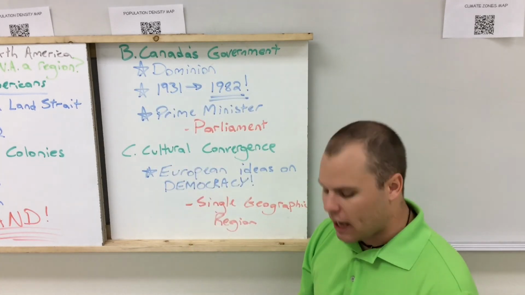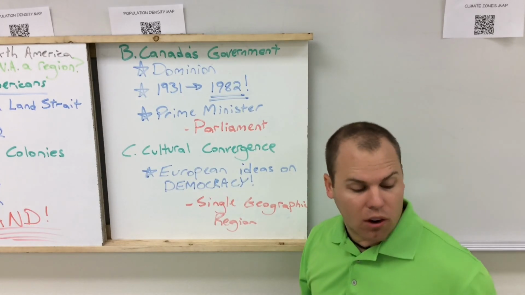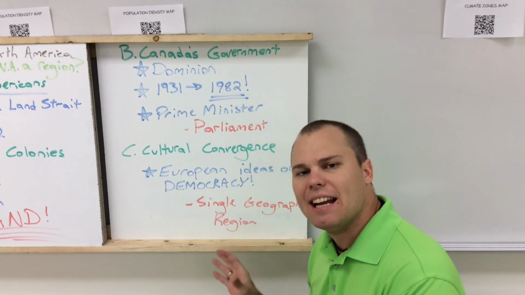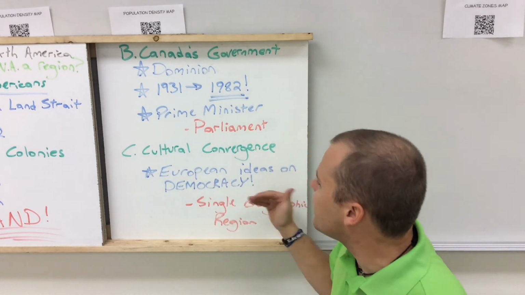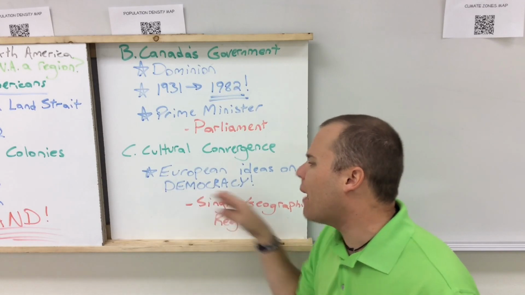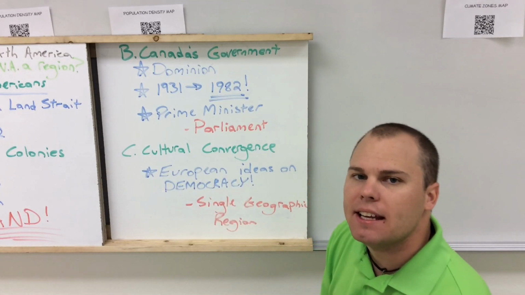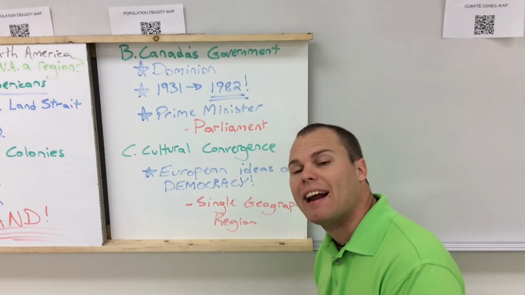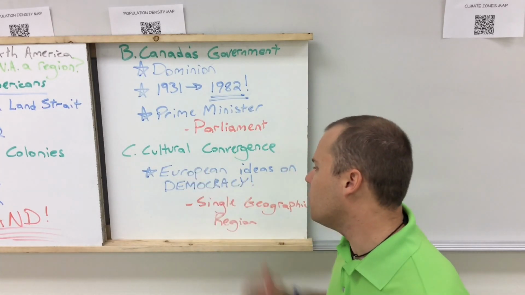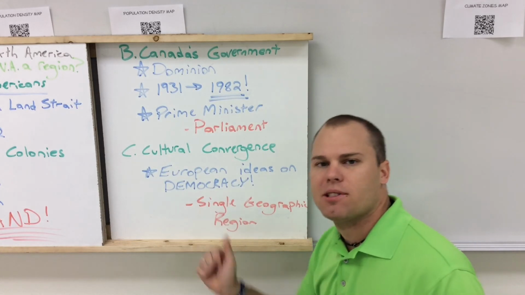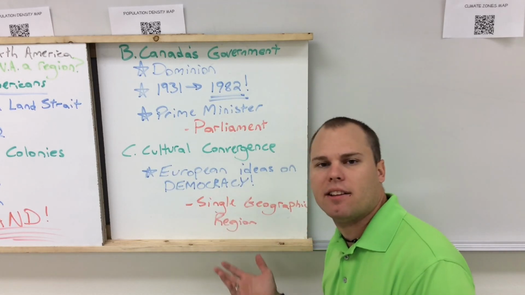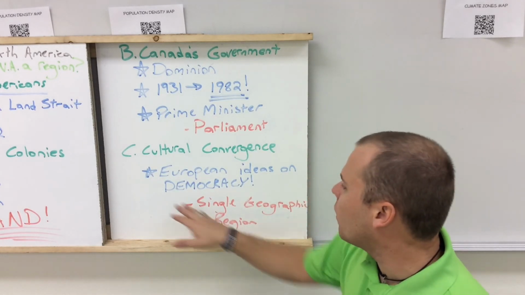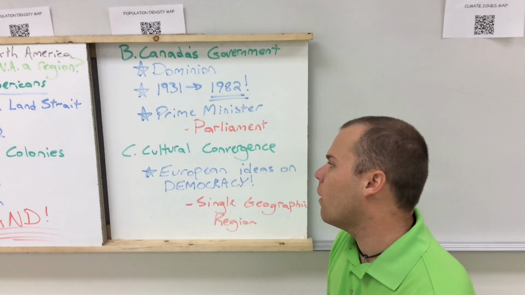Now, the last thing that I want to look at is cultural convergence. Cultural convergence is the idea that cultures are going to converge. The aspect of cultural convergence that we see in today's notes is about democracy and European ideas on government. Both the United States and Canada share democratic ideals which they got from Europe. This also makes them a single geographic region, tying it back to the essential question, but there are a lot of other reasons why it's a region. This is just one of those. And again, they get democracy from Europe.